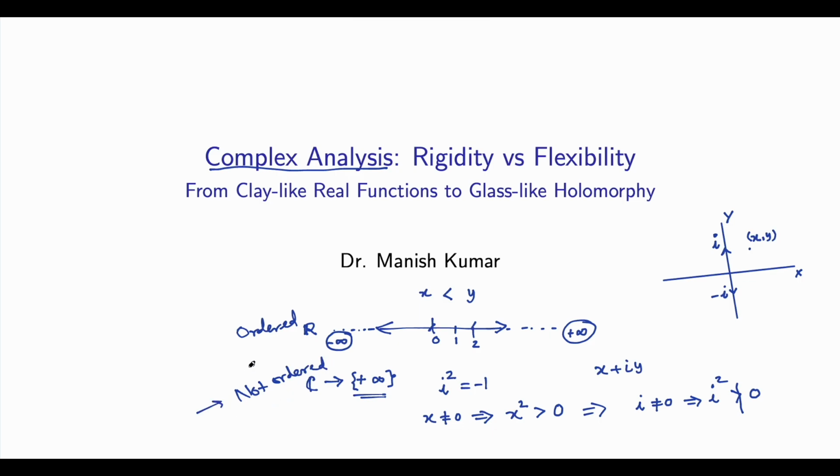So these are the two important ingredients we have seen while going to study complex analysis. It consists of only a single infinity and it is not an ordered field, right? So let us move further. How are we going to claim that complex and real analysis look like a glass and clay type structure.